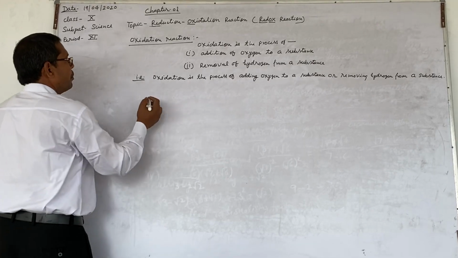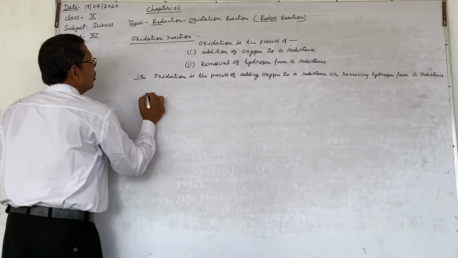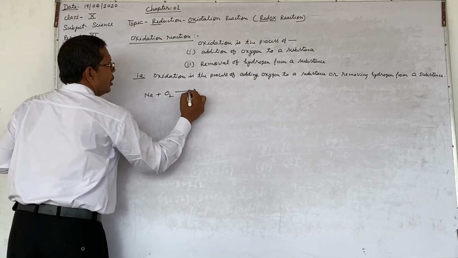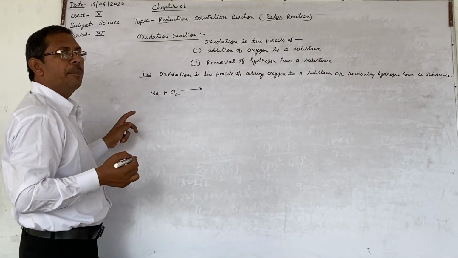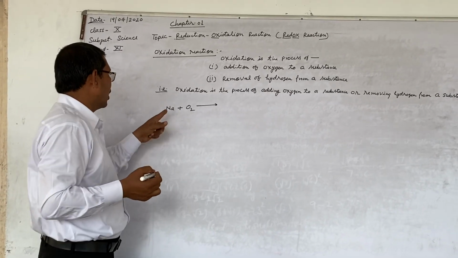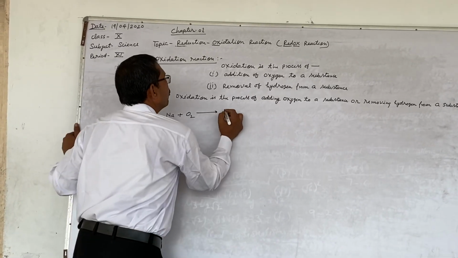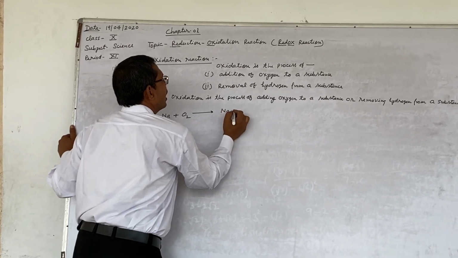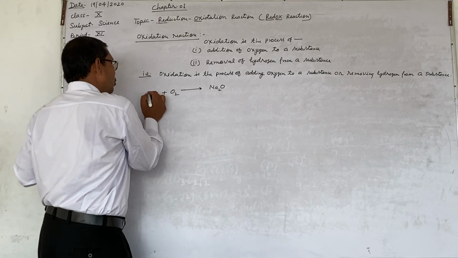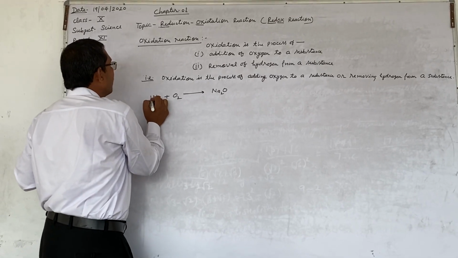Now take an example. Sodium plus oxygen: when sodium metal is kept in open air, it reacts with oxygen and produces sodium oxide. Balance them, although you know how a chemical equation is balanced.